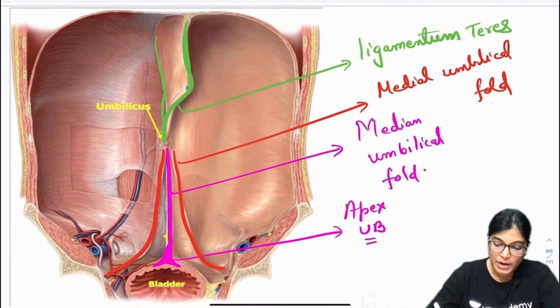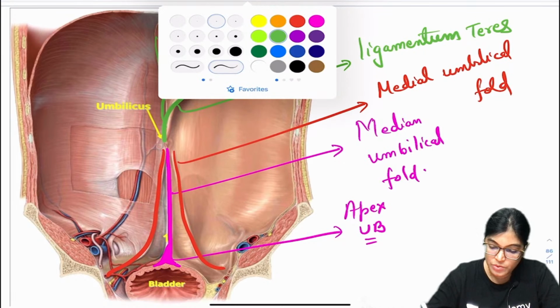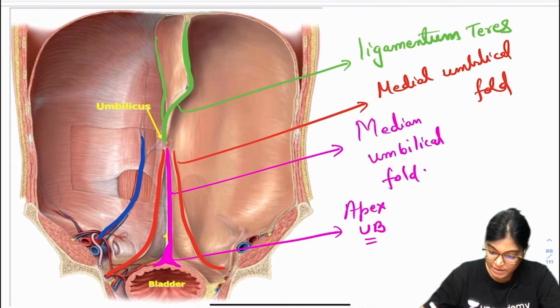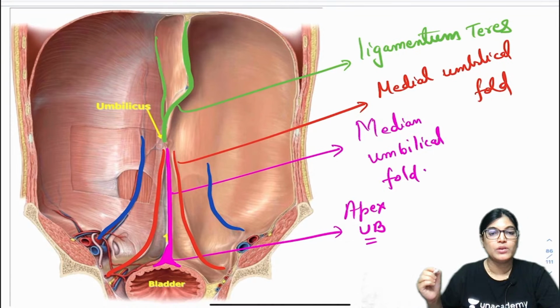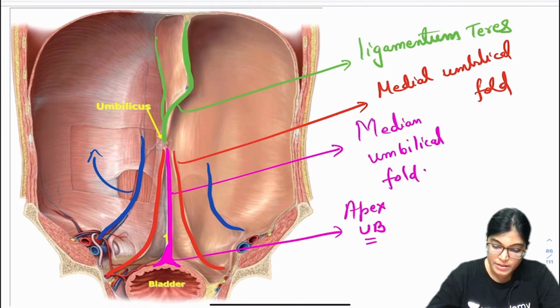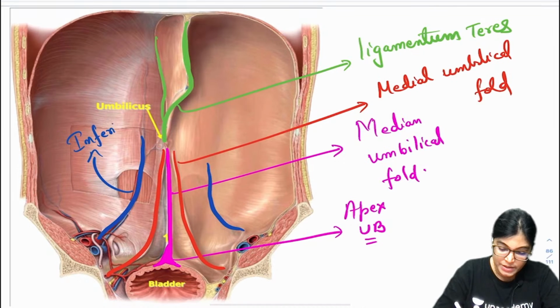And one more fold is lying here. If you go more laterally, on the lateral aspect, this fold lies. This lateral fold will contain inferior epigastric vessels.